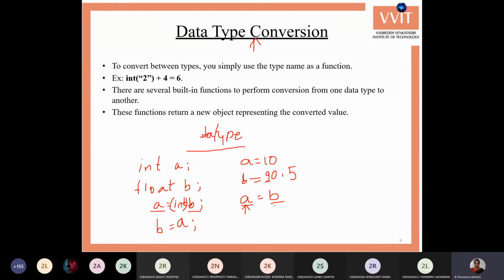It doesn't go for converting of a value. Okay, why? Because it's a dynamic typing and dynamic declaration also. In Python, what you have is dynamic typing, dynamic declaration. So whenever you change the value in a variable, it automatically changes the size of the variable, it automatically changes the memory location of the variable, and it automatically changes the data type of the variable also.